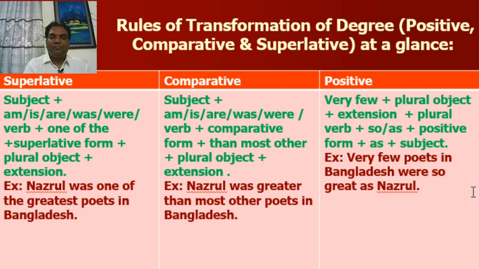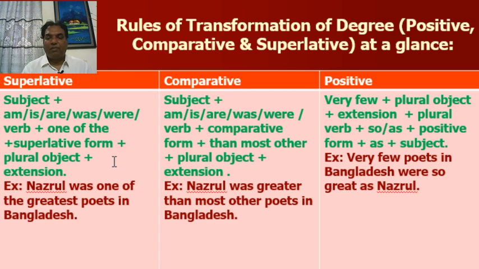Now another rule. Subject plus am, is, are, was, were, verb plus "one of the." When there is "one of the," you have to write the superlative form, and you have to write the plural object after the superlative form.